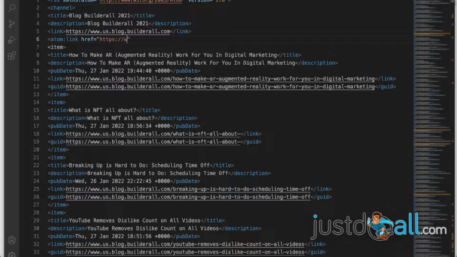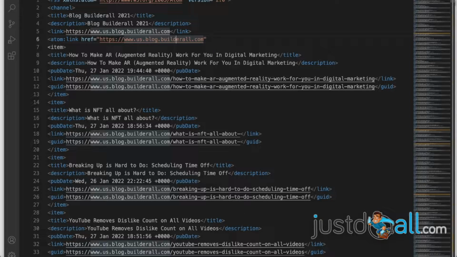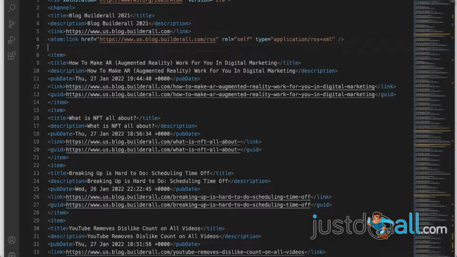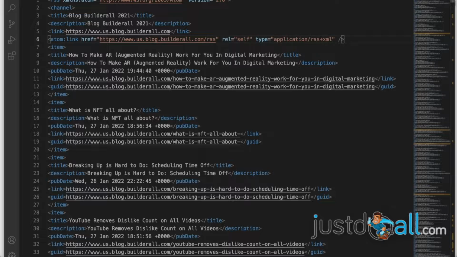So it's w.us.blog.builderall.com. Of course, this will be different for each blog on Builderall. Here I'm doing it only for the official blog. And then it's RSS, because this is the link to the RSS feed. And then you write rel equals self, and type equals application RSS plus XML, and you close like this, with a forward slash. Okay, so now it's fine.